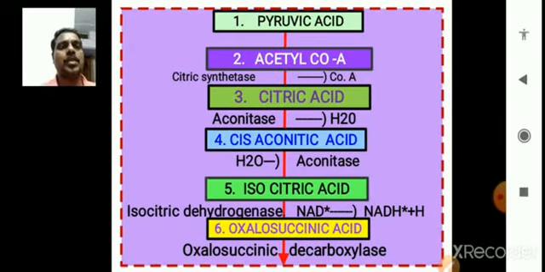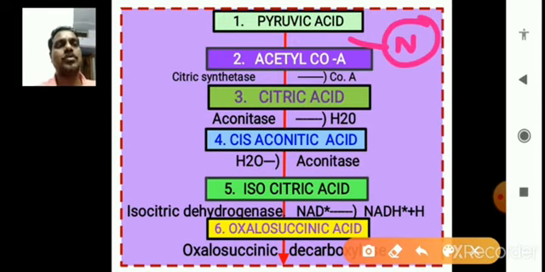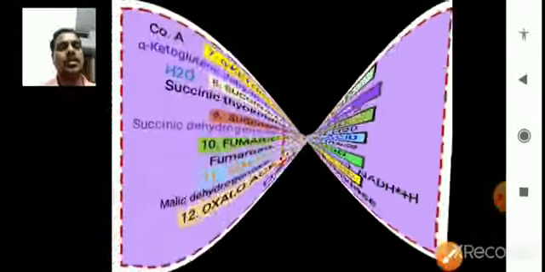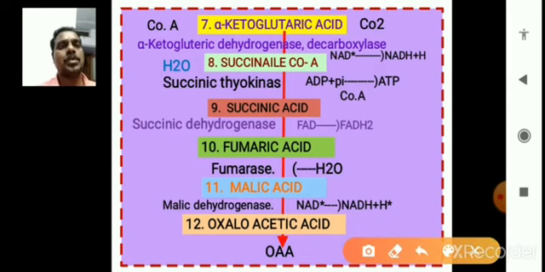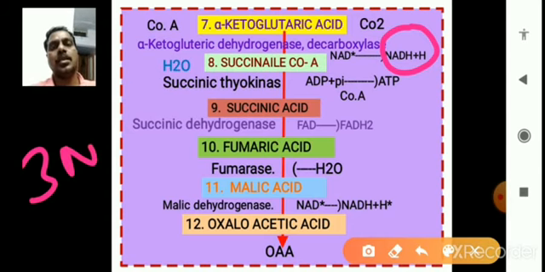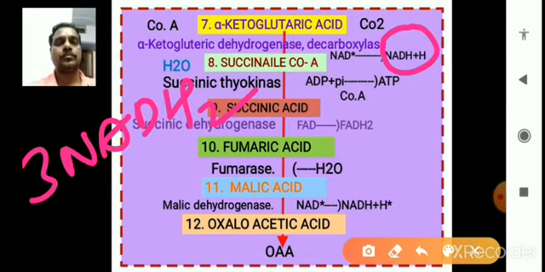Between one pyruvic acid to acetyl coenzyme A, one NADH2 is produced, and between the fifth and sixth, the second NADH2 is produced. So these are two, remember this. And in the next step, between seventh and eighth, again one NADH is produced. Means three NADH2s are produced in one Krebs cycle.